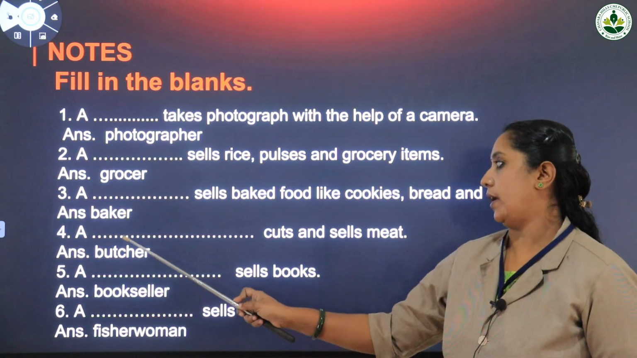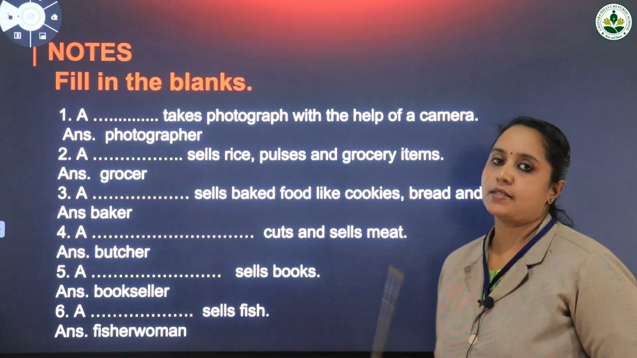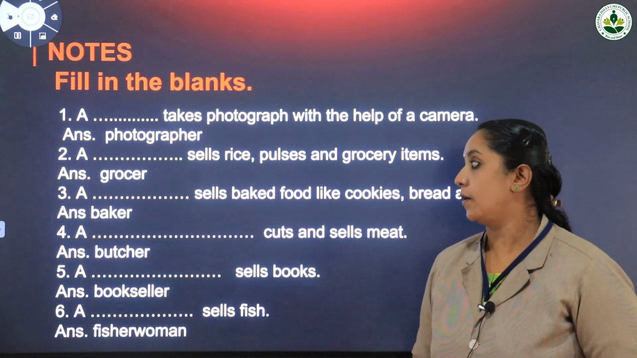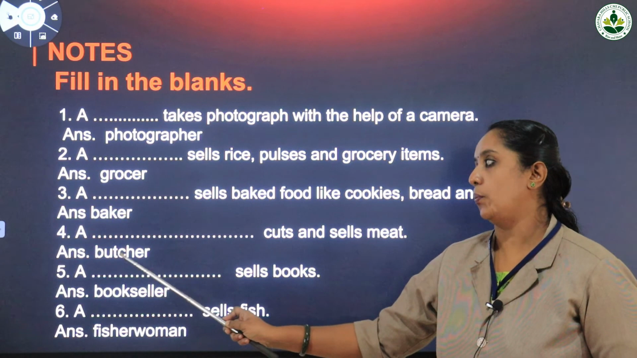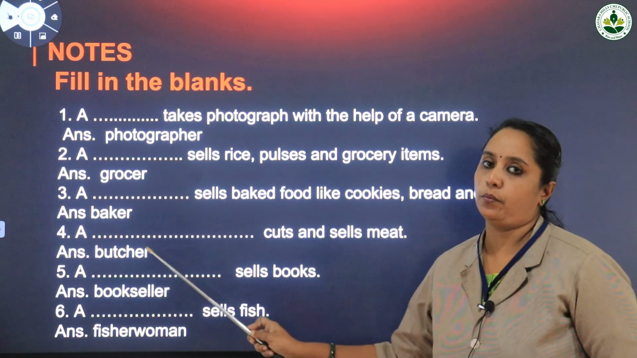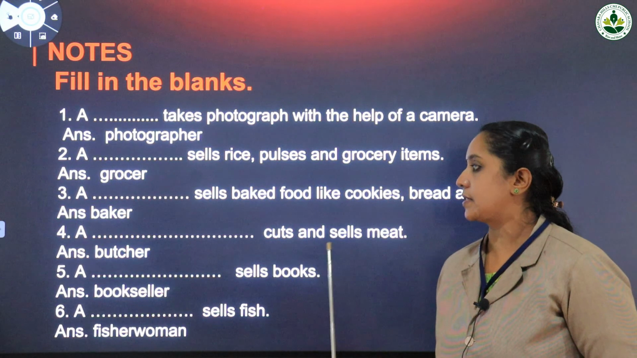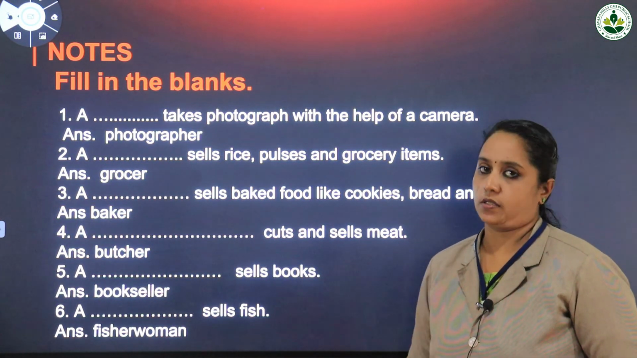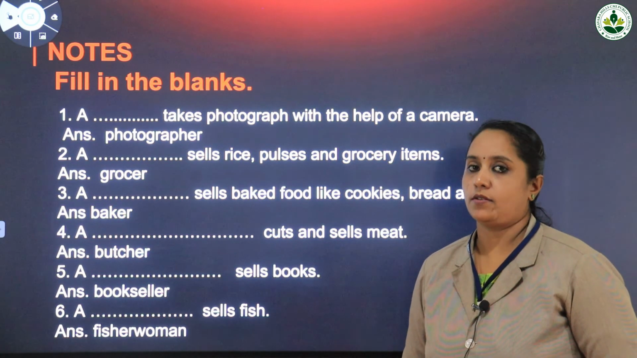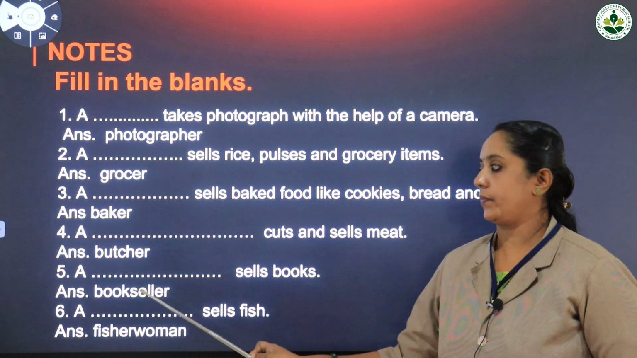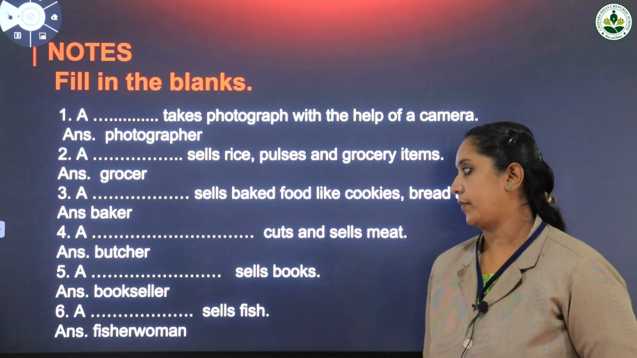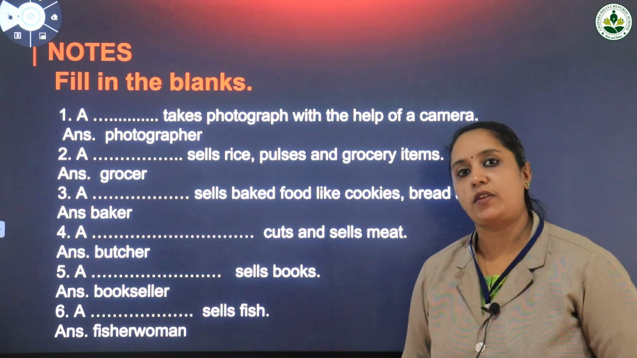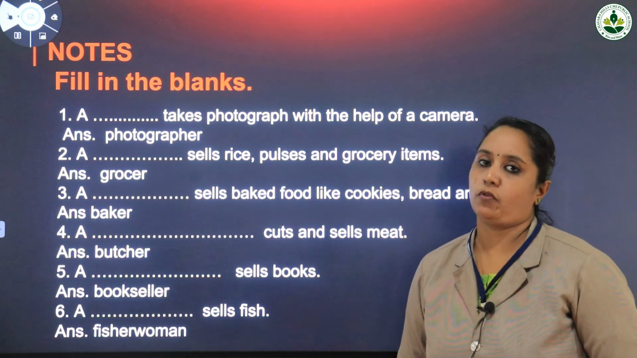Now comes the fourth one, a dash cuts and sells meat. Who cuts and sells meat? Yes, it is the butcher. Spelling is B-U-T-C-H-E-R, butcher. So, a butcher cuts and sells meat. Fifth one, a dash sells books. Who sells book? Answer is bookseller. Bookseller sells book. Now, sixth one, a dash sells fish. Who sells fish? Yes, it is the fisherwoman.